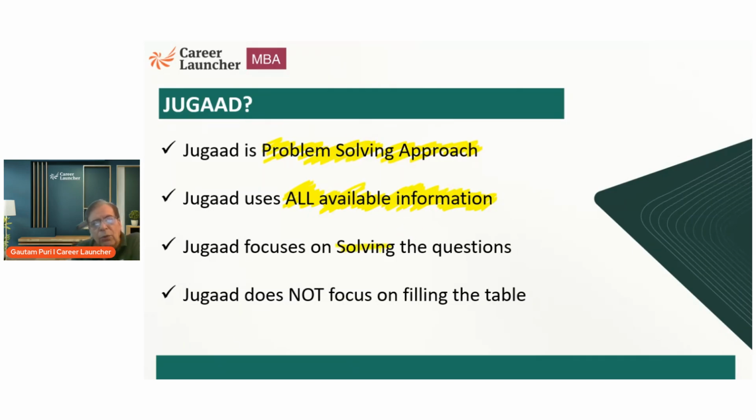Secondly, we focus on solving questions. Unfortunately, for many students, the focus is filling up the table, and then for them, this is the sequence that you first fill up the table, then go to the questions. No, that is a stupid way of doing it. The correlation between these two is a back and forth correlation. You focus on solving the question, you see what the question is asking for. Based on that, you fill the table, and then we solve the question and fill up the table again. So it's a back and forth that you need to do between solving the question and filling up the table.